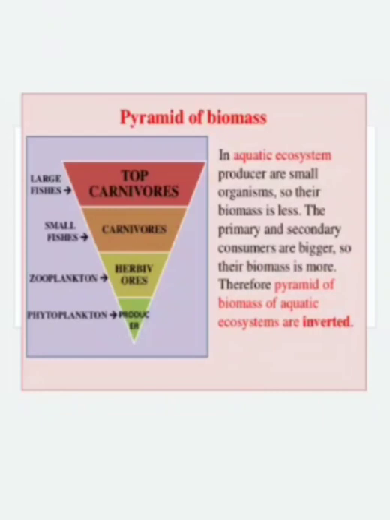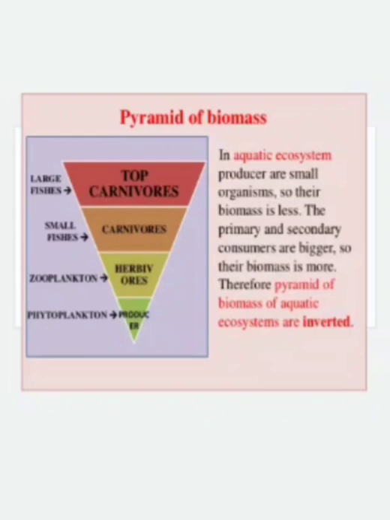So when we take some examples of pyramid of biomass, in an aquatic ecosystem, this pyramid of biomass is always an inverted pyramid. Why? Because in the aquatic ecosystem, the trophic level at the base of the pyramid is occupied by phytoplankton, and the immediate next trophic level is occupied by zooplanktons. The next trophic level is occupied by primary carnivores like small fishes, worms, and mollusks. And the peak of the pyramid is occupied by large size carnivores like large fishes.